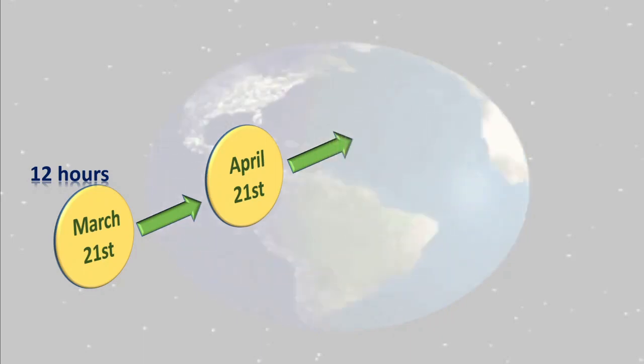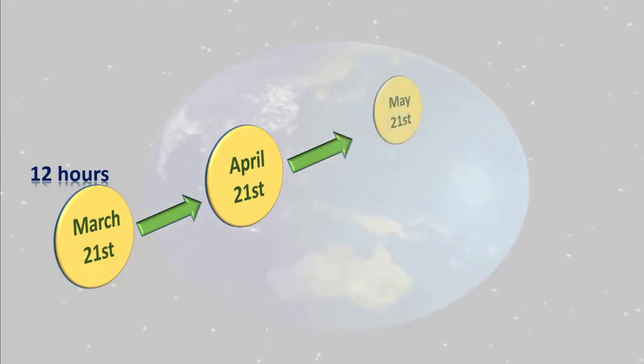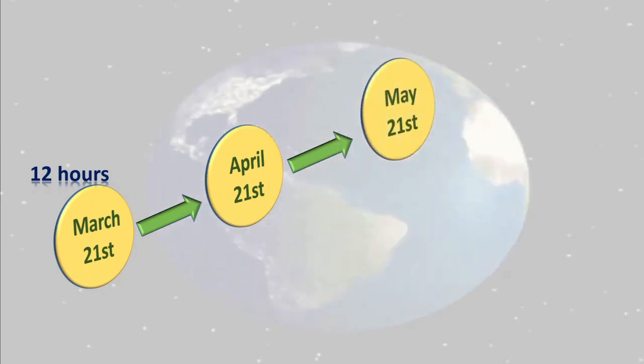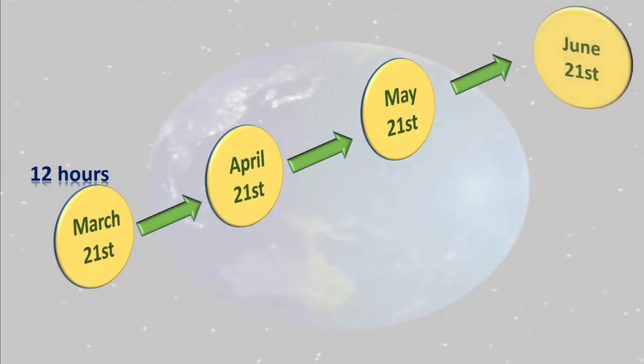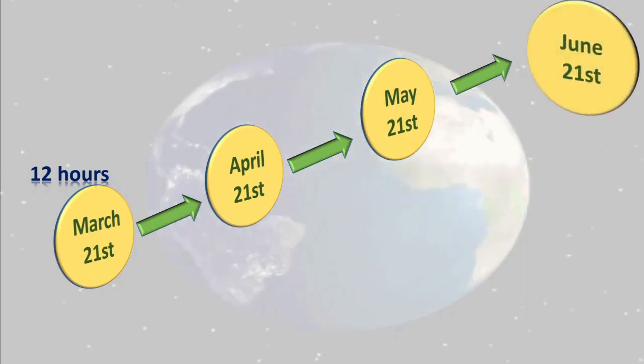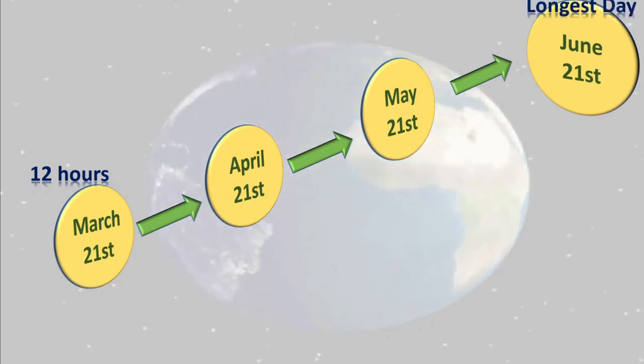After 1 month, this is May 21st, isn't it? And after 1 month, that is nothing but June 21st. Yes, dear children, June 21st is the longest day.